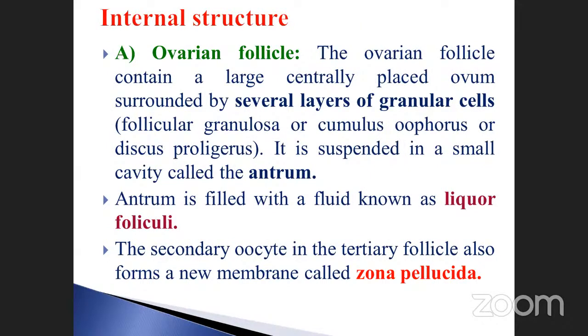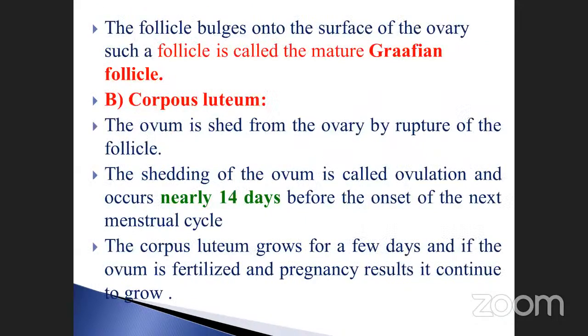After the formation of the zona pellucida, what will happen? You know, see here, the follicle bulges onto the surface of the ovary. Such a follicle is called a mature Graafian follicle. The Graafian follicle is formed from which one, the zona pellucida or the tertiary follicle? Like that, they may ask the question. Okay, and the second one is the corpus luteum.